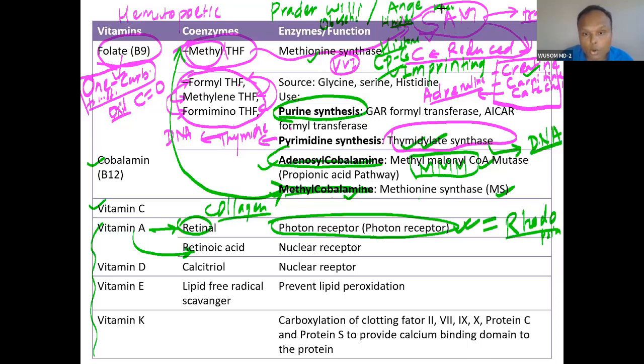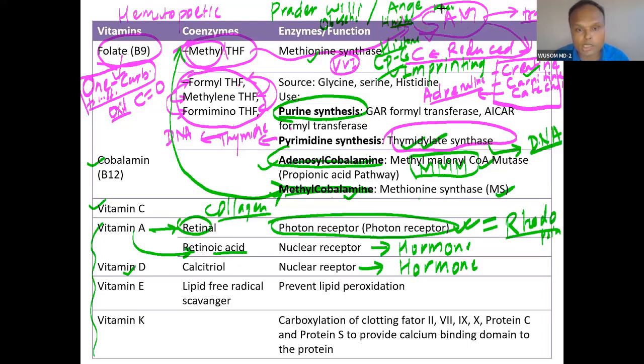Retinoic acid is actually a hormone binding on a nuclear receptor. It is functioning like a hormone. Though it is called a vitamin, retinoic acid functions like a hormone. Here vitamin D is basically a hormone. It is not a vitamin, it is a hormone binding with a nuclear receptor. So I think your introduction to endocrine has been completed.